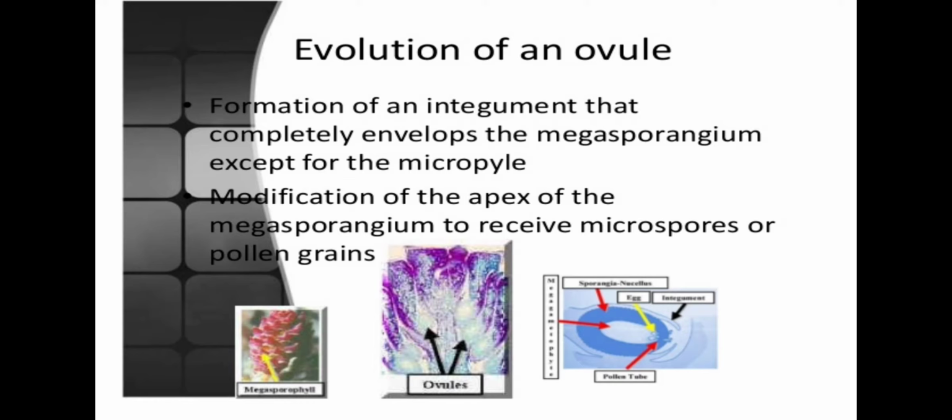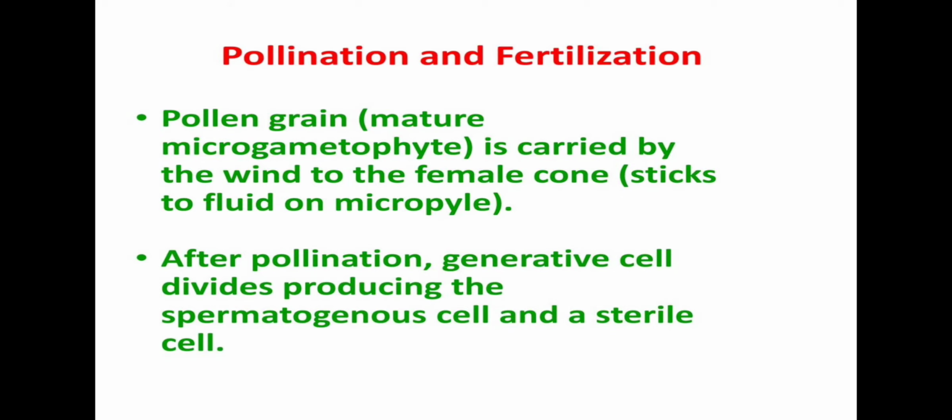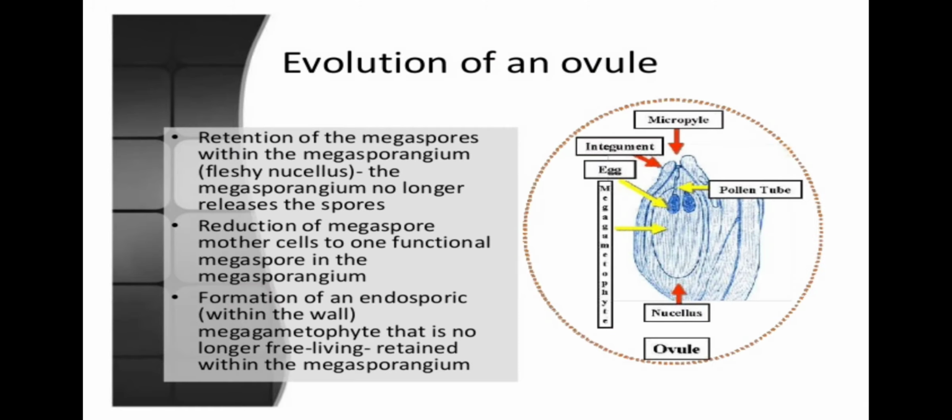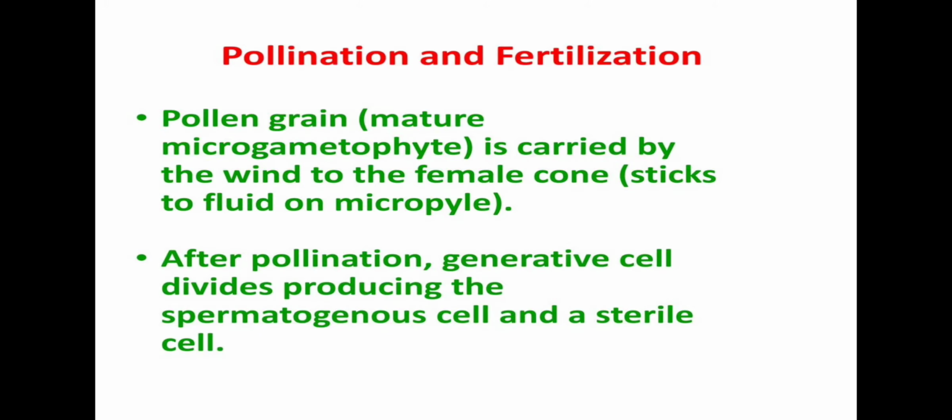Modification of the apex of the megasporangium to receive the microspore or the pollen grains are the necessary requirements for ovule formation. These are the requirements for the evolution of the ovule. Next is pollination and fertilization.